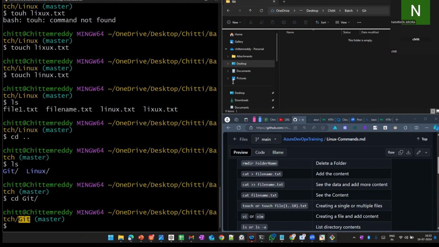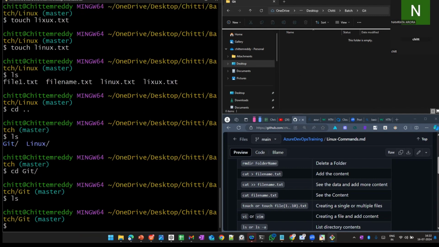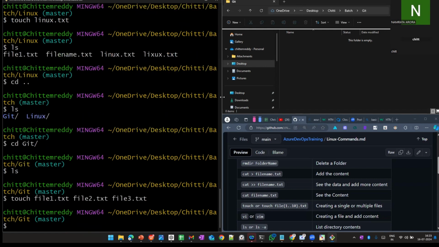If you see git, there are no files. I listed the folder and there are no files. But here I can create files, as I previously did with the cat command, the vi command and the touch command. Using the touch command I can create many files. For example, touch file1.txt, file2.txt. We can create n number of files like this. You see here, I can see 3 files created at a time.